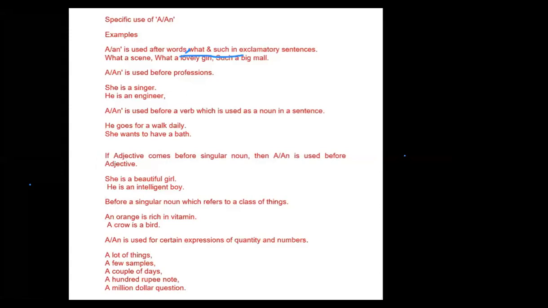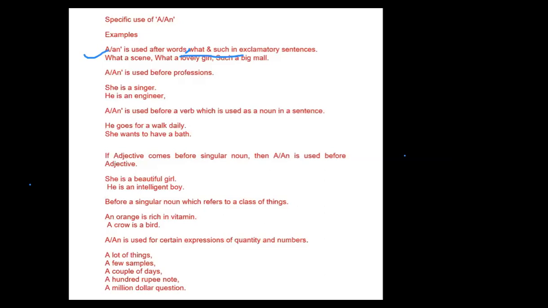Like what a scene, what a lovely girl, such a big mall. These are exclamatory sentences. So here we use a or an according to the word. What a scene, scene starts with a consonant sound, so we use a. This is our first specific use for a and an.